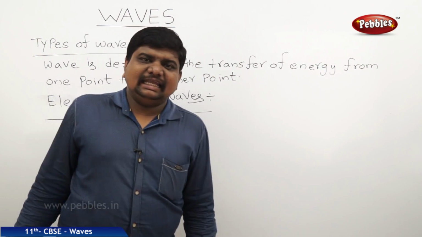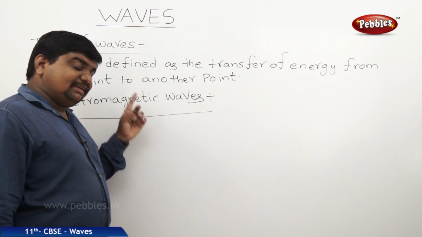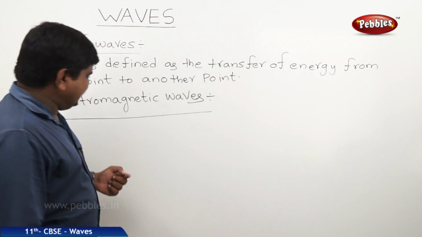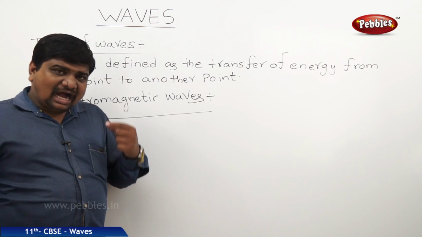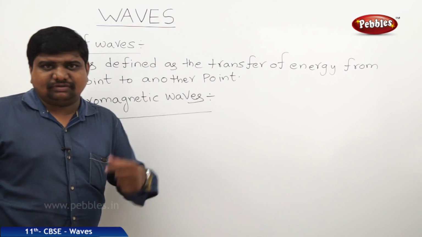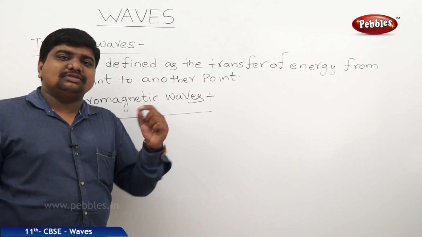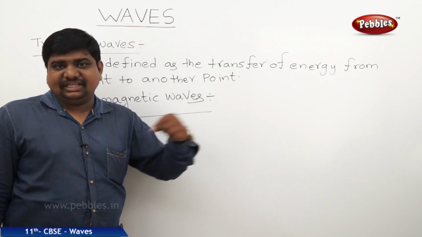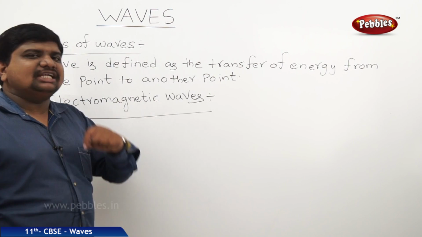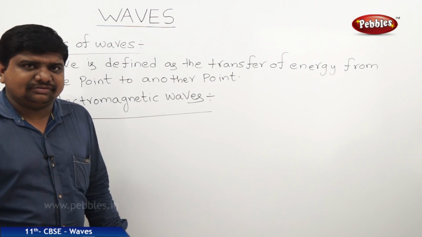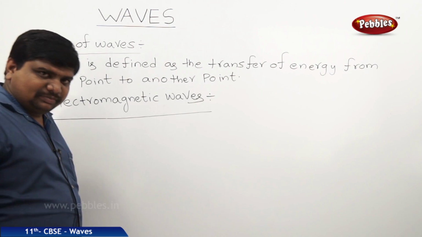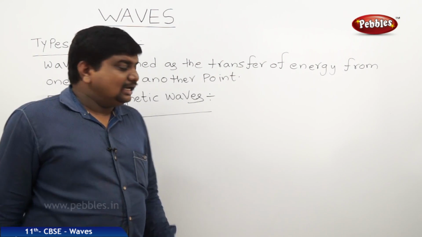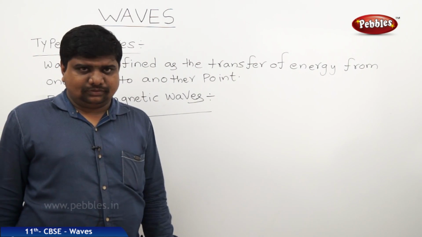So what is the electromagnetic wave? In the previous case, we used to compare this one with the transverse wave, but we can say that electromagnetic waves are such a type of transverse wave. But all transverse waves are not electromagnetic waves. There are many sound waves which are transverse in nature. So it is a type of transverse wave in the subclassification of the waves. So electromagnetic waves means these waves don't require any medium to propagate, and they can travel through vacuum also.